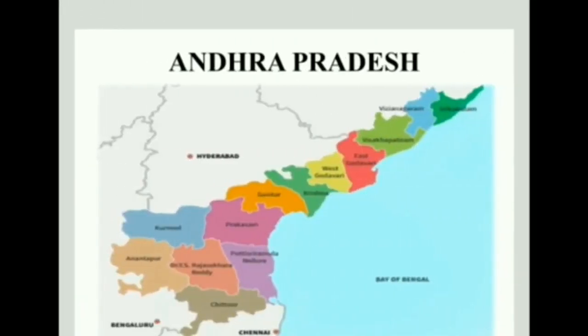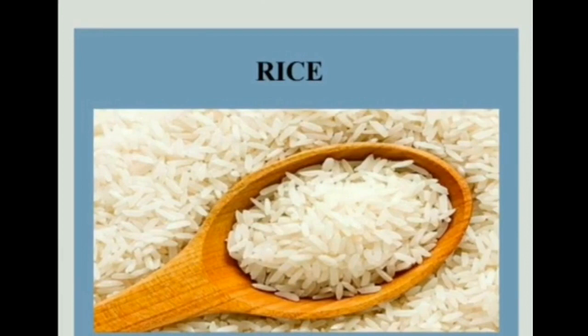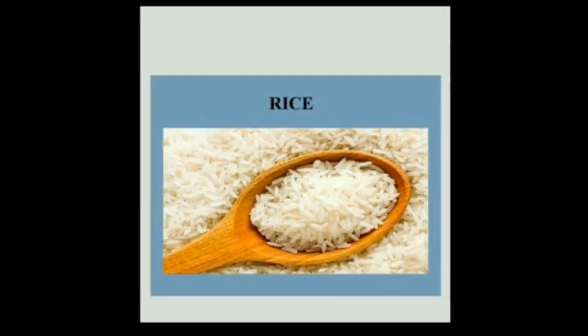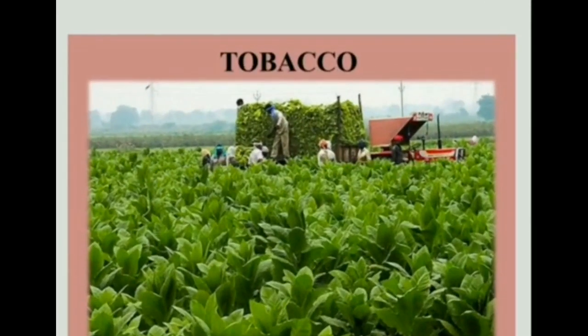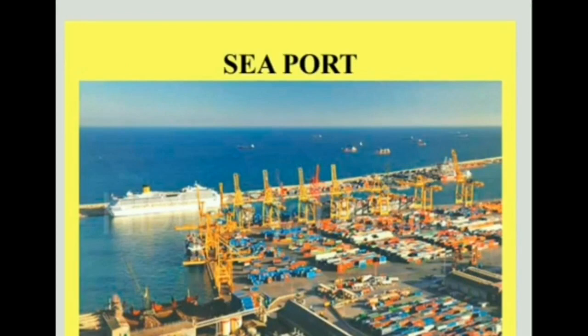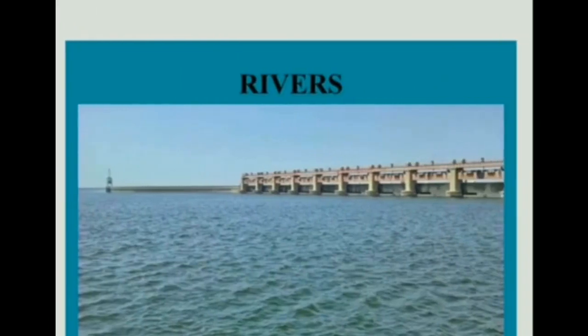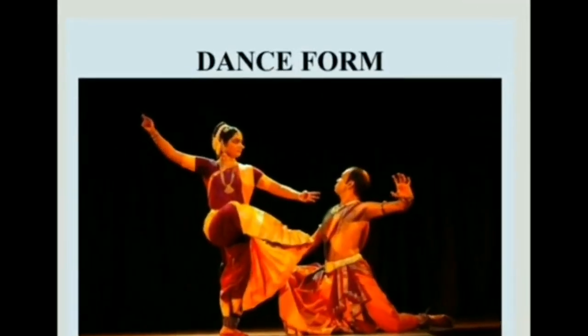Now let us visit Andhra Pradesh. Its capital is Amravati. This state is one of the leading producers of rice in the country. Andhra Pradesh is also the largest producer of tobacco in India. Children, Visakhapatnam is an important seaport here. The important rivers that flow through this state are Godavari and Krishna.